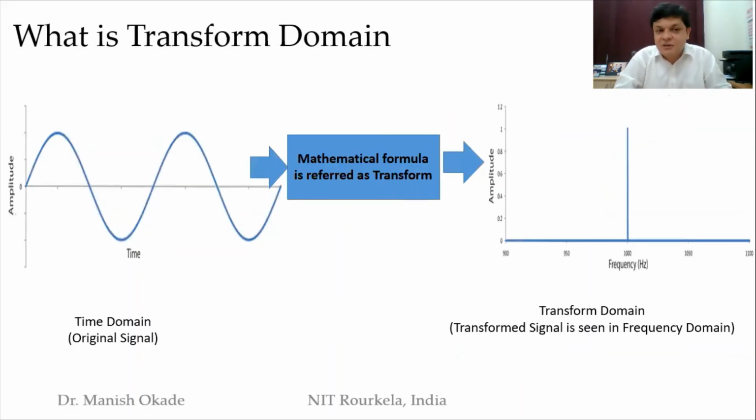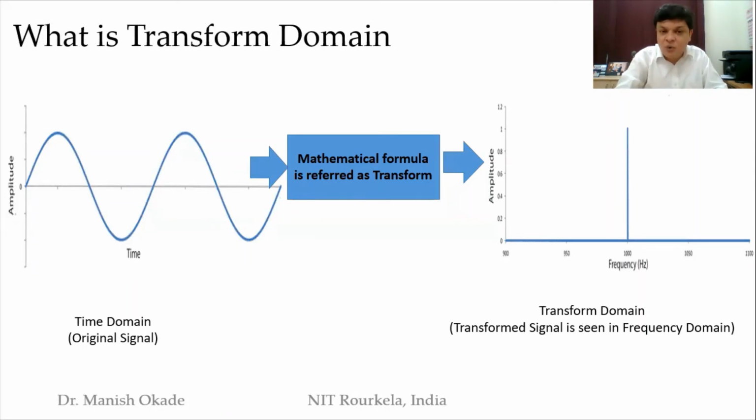So let's see this. I have just expanded this without the oscilloscope. I send a sine wave here and do some mathematical calculations, which is referred to as a transform. From the original signal, which is in the time domain, I wanted to measure the frequency, but I will not use my oscilloscope. Directly I will use some mathematical formula, and let us assume that formula gives me a frequency measurement of exactly 1000 Hz. So this domain change is the transform domain, and the magic box is called the transformation or transform. Let's come to the transform domain magic box a little bit later.